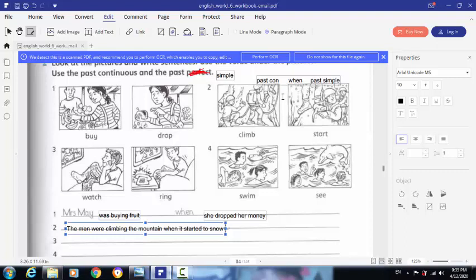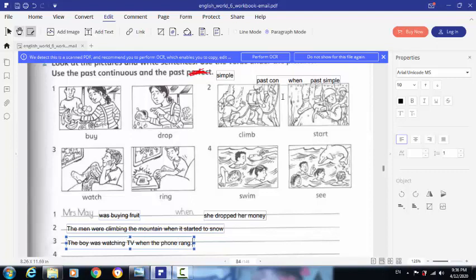I'm going to write it here. What can you see in the pictures in 3? We have a boy. What was he doing? He was watching TV. Then what happened? The phone rang. So the boy was watching TV when the phone rang.